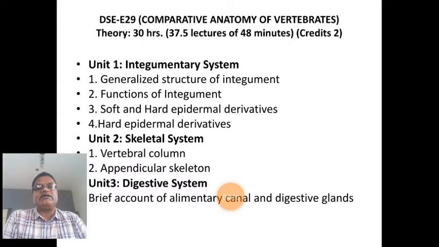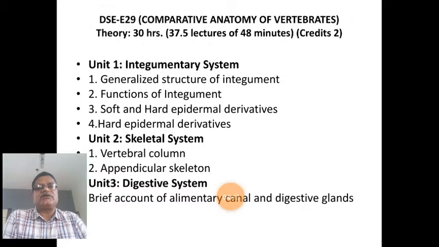That intestine is divided into two parts: the anterior part of the intestine is called the small intestine and the posterior part is called the large intestine. And that large intestine finally opens as the anus. Such is called the alimentary canal.